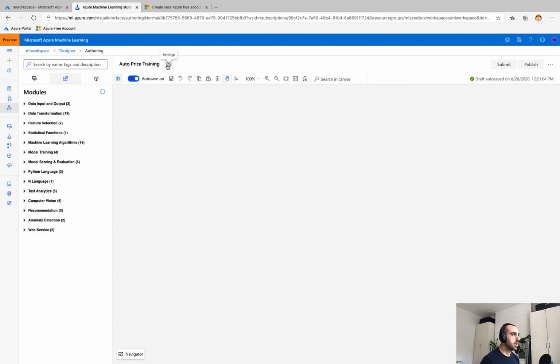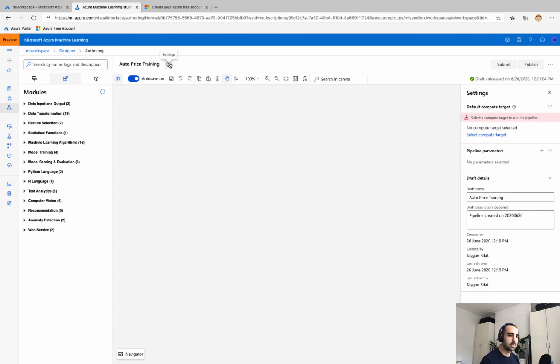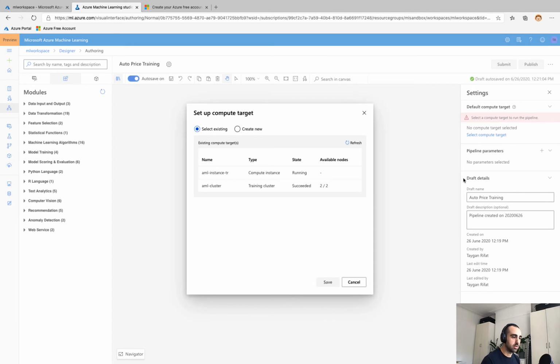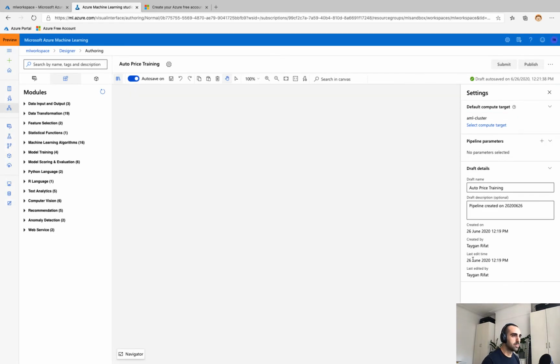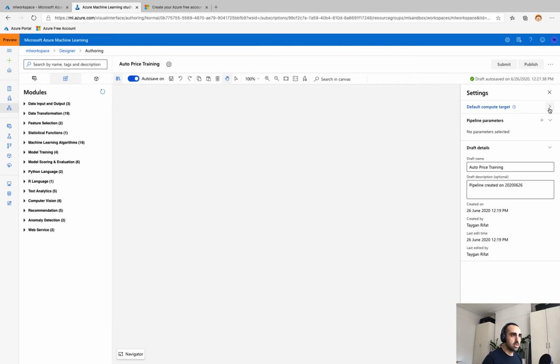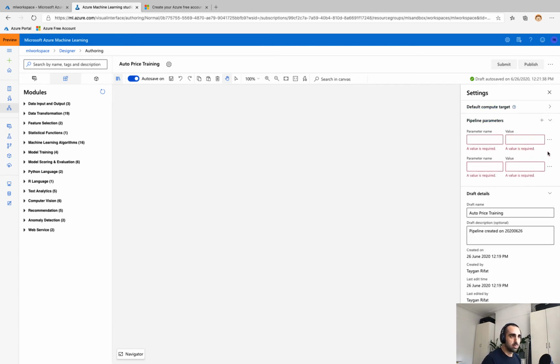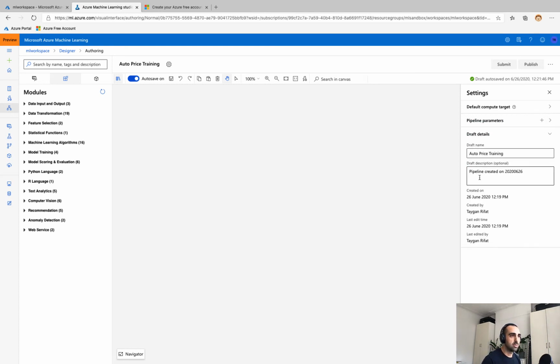Okay, so if we bring that settings pane back up, clicking settings at this level is the settings at the pipeline level of granularity. You can see here in the red, the first thing it's asking is to select a compute target. This is a compute resource that's aligned to this pipeline so that when I hit that submit button, it will have something to run against. So we're going to pick the AML cluster. Now, in addition to the default compute target, we can parameterize our pipeline by adding key value pairs, but we won't need that for the demo. And we have these pipeline details, a name and a description, but we'll leave that as is.